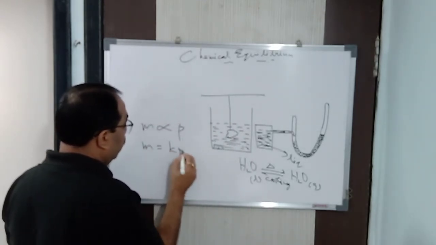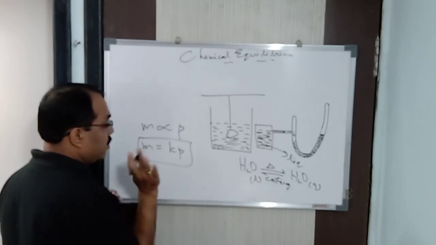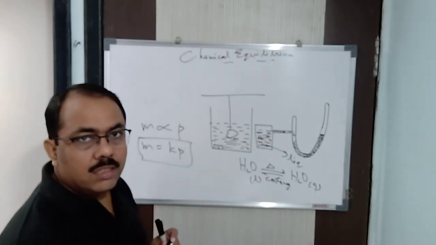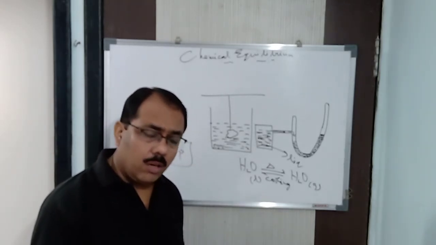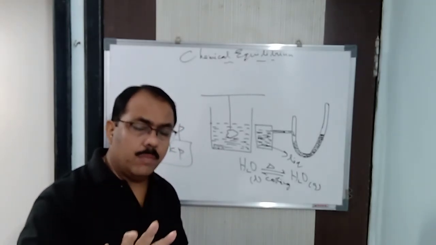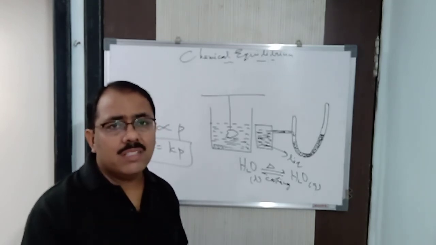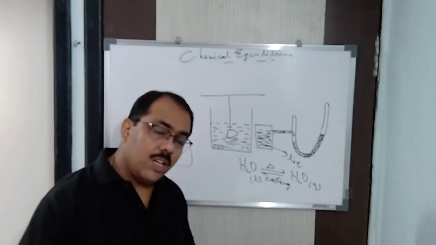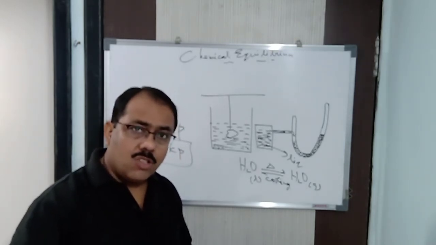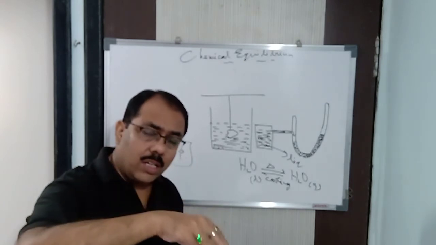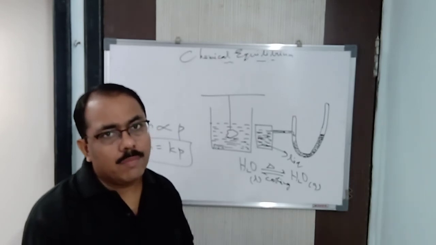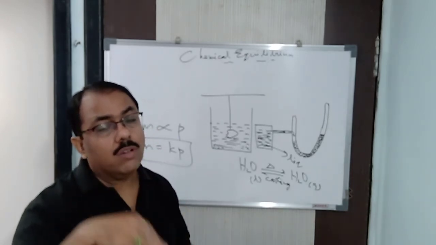So m = Kp, where K is the proportionality constant. As the mass of the gas increases, the pressure of the gas increases. As I said, take a cold drink bottle. You take some flavored, sweet water. You pass more and more carbon dioxide gas into it. So the mass of the carbon dioxide dissolved in that water increases. As the mass increases, the pressure of the carbon dioxide gas dissolved in that given solvent also increases.